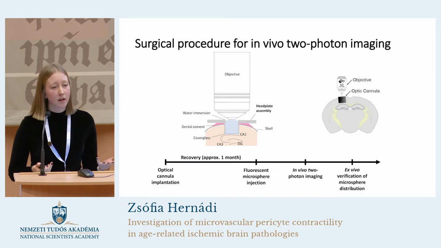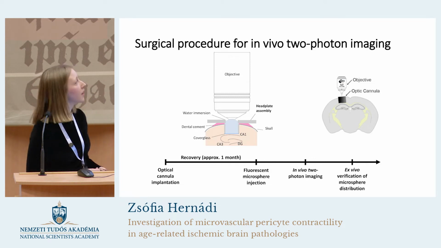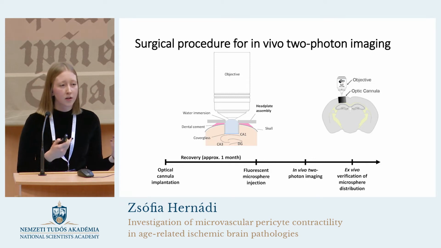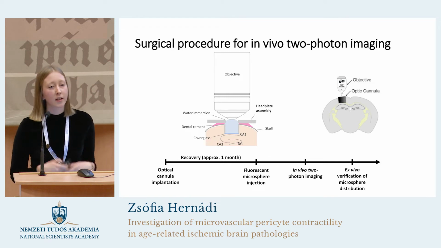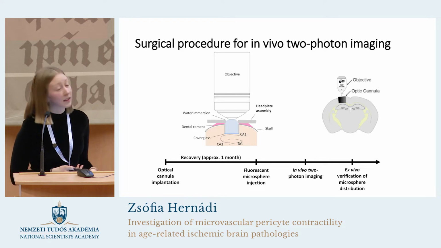So because we saw an increased number of microbeads in the hippocampus, we started to study the structural and functional changes that are caused by the large microspheres in the mentioned brain region in real time.